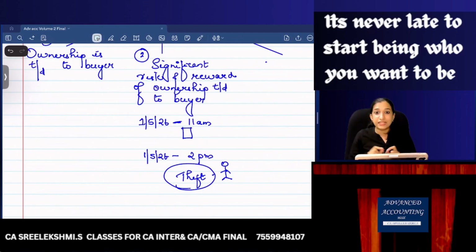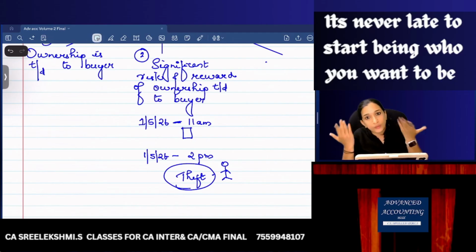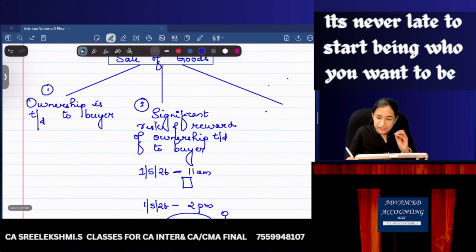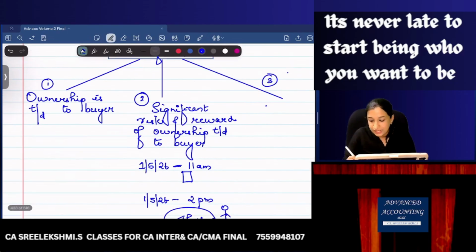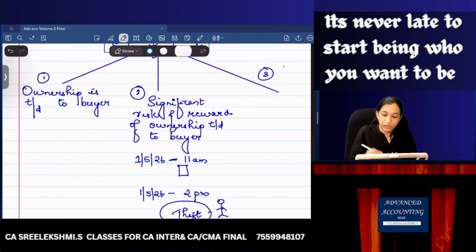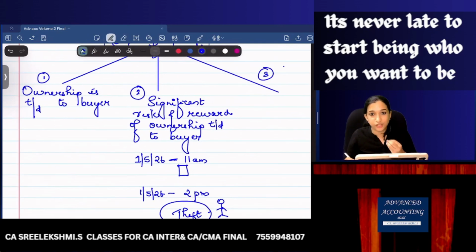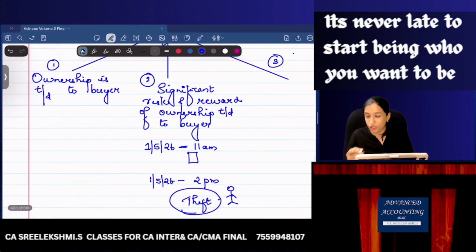When we are raising the bill in your name and we are transferring the asset and you are accepting the bill, it means the risk of the asset is transferred. Now, whatever reward you get from the asset, you take. The risk and reward of the asset is transferred to the buyer. And this is not just with sale of goods. In rendering of service and in other cases also, you should write this point.